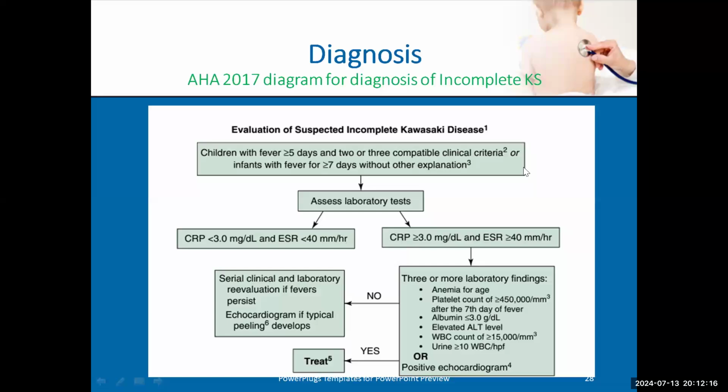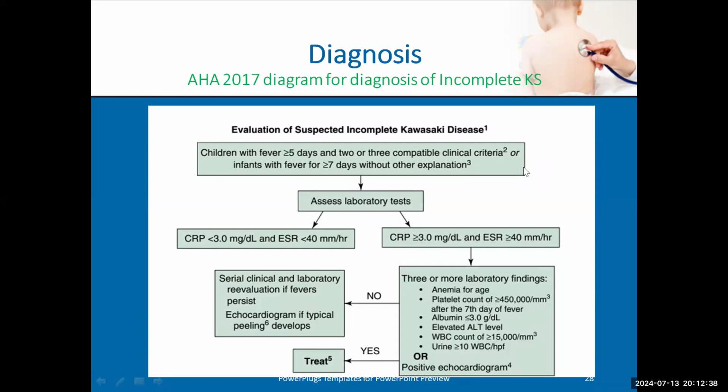So if the patient has low acute phase reactants, low CRP and ESR, we'll evaluate the patient clinically and with labs without echo, unless he has typical peeling. If he has typical peeling, we'll do echo for him.